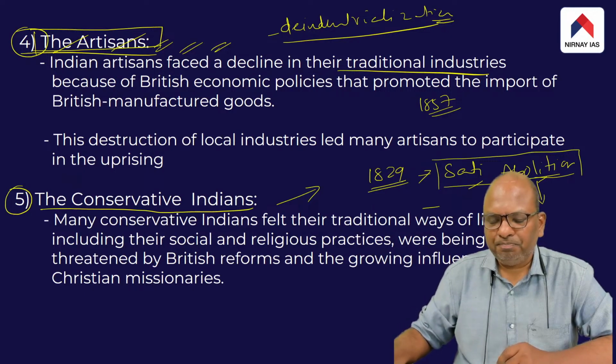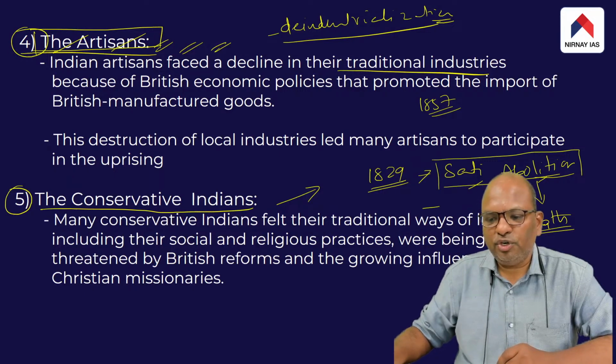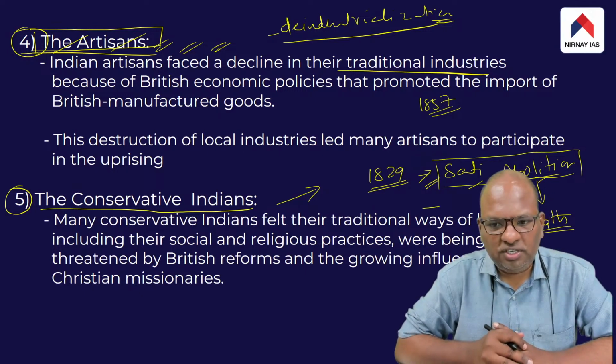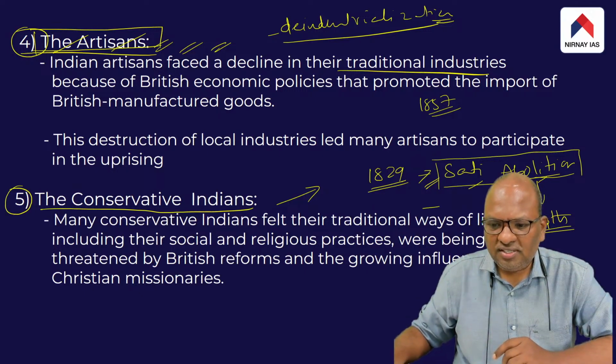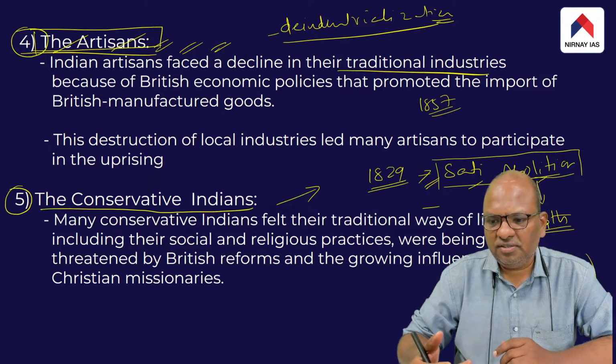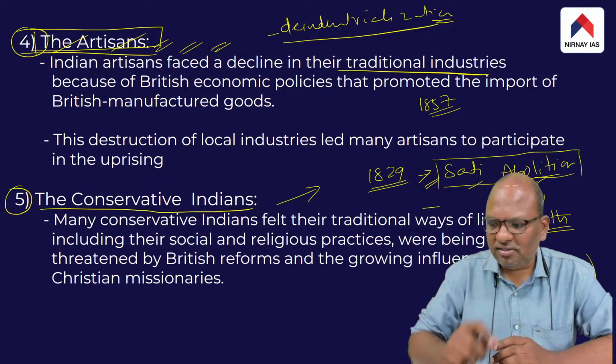In fact, in the first half of the 19th century AD, that is between 1800 to 1850, the British did come up with numerous social legislations. One such social legislation was the Sati Abolition Act. These social legislations were not to the liking of the conservative Indians.